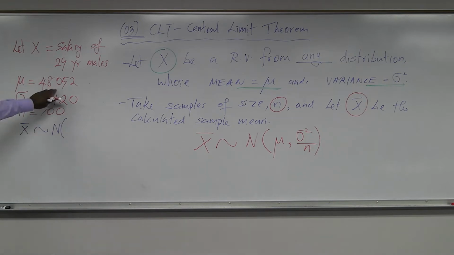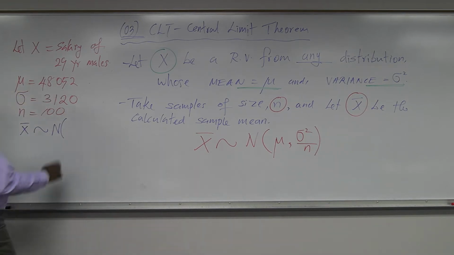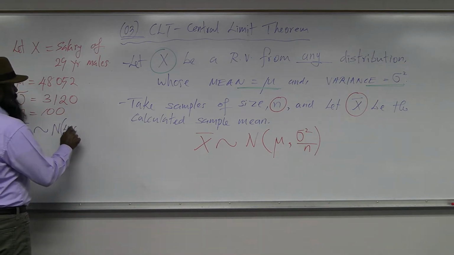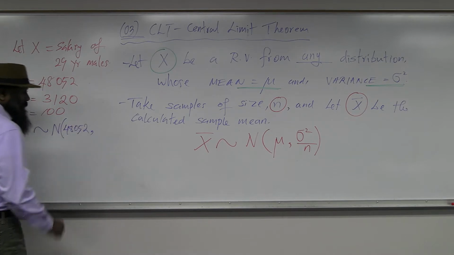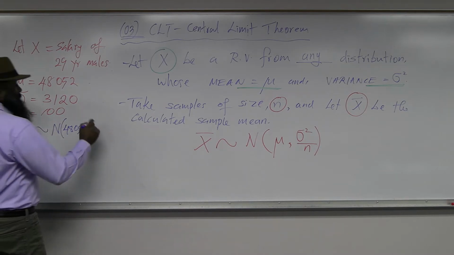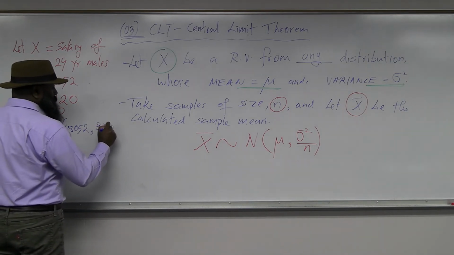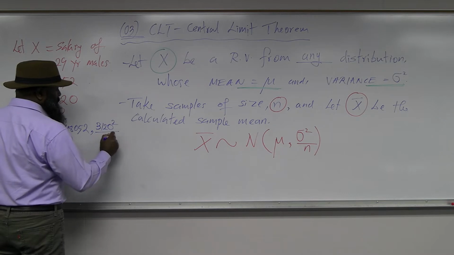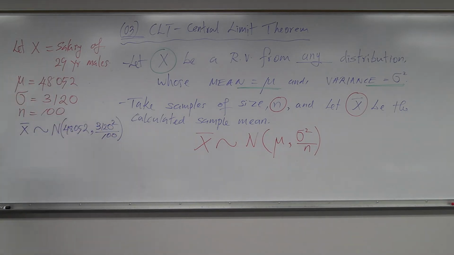With the same mean as the original random variable, which is 48,052, what should be the variance? The variance should be 3120 squared divided by 100. Well, this term can also be simplified.